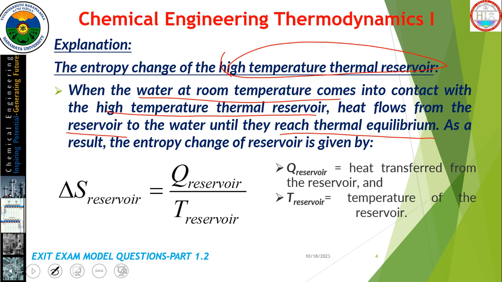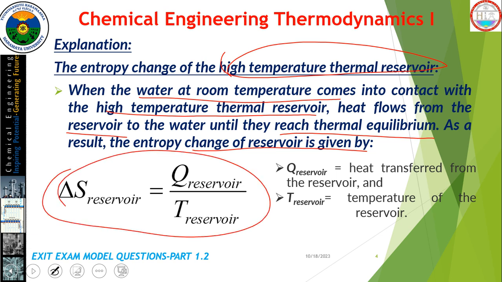As a result, the entropy change of the reservoir is given as ΔS reservoir equal to Q reservoir divided by T reservoir, where Q reservoir is the heat transferred from the thermal reservoir and T reservoir is the temperature of the reservoir, which is a high temperature system.